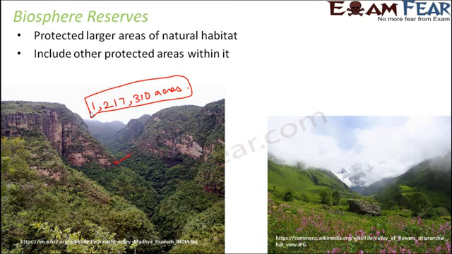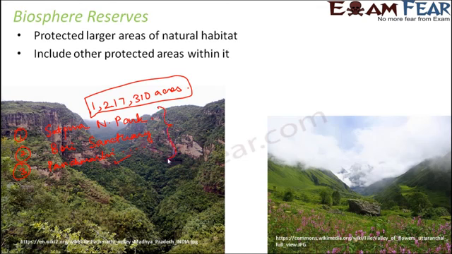And this Pachmarhi Biosphere Reserve includes the Satpura National Park within it. So that is one thing within the Pachmarhi Biosphere Reserve. It also includes Bori Wildlife Sanctuary. So Bori Sanctuary is also a part of it. And it also includes Pachmarhi Sanctuary. So Pachmarhi Sanctuary is also a part of it.